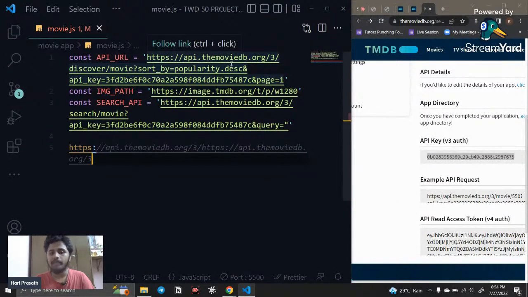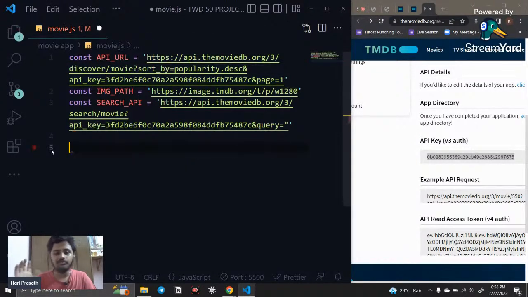Just give http api.themoviedb.org and a slash, and 3 is the version of it, and which type of data I want. For that, I use discover movie list sorted by popularity dot description, and I need to give the access key. So api_key is equal to the access key, and that's it, finish. So that is what we needed first.